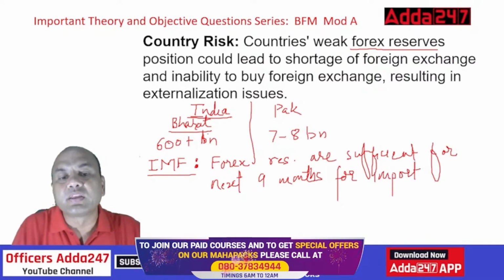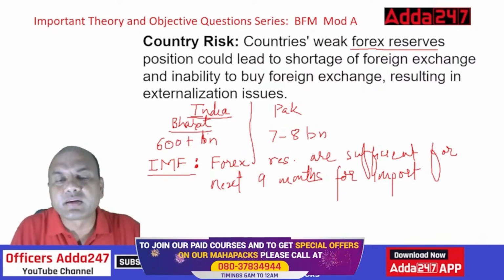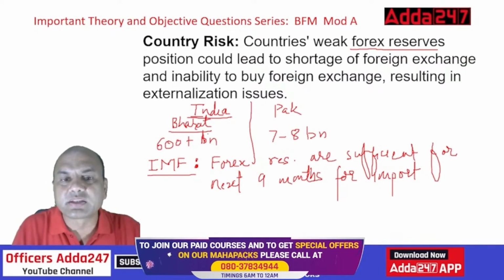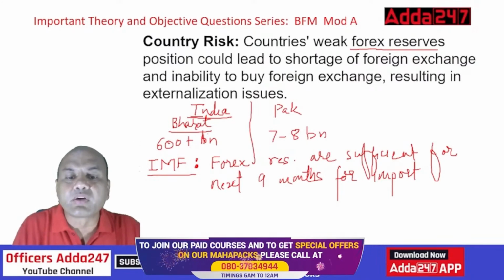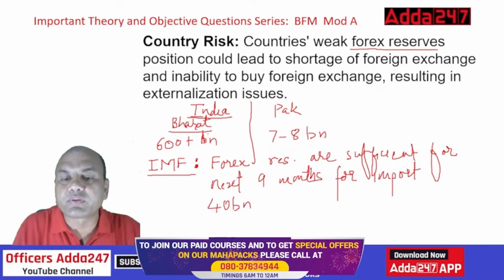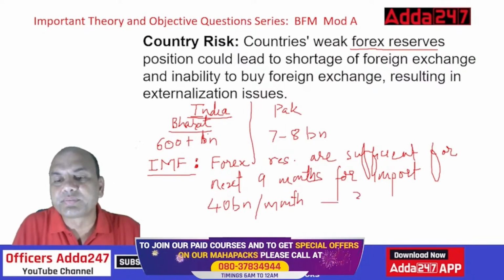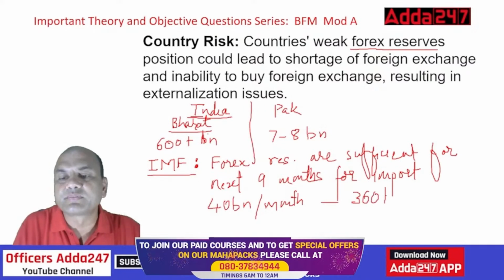Now look at India's 600 plus billion reserves. Every month, India requires around 40 billion for imports, whatever is generally found. Now we multiply it by 9. 9 fours are 36, so 360 billion we require for 9 months.